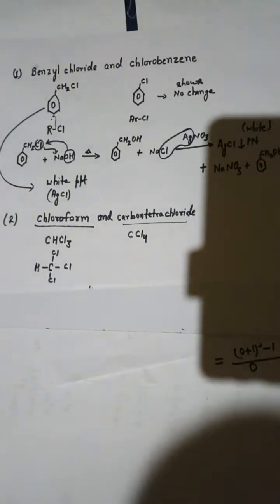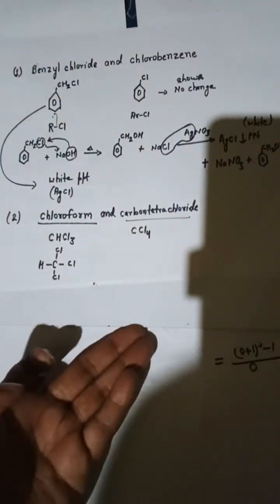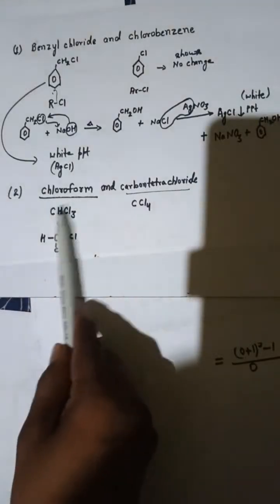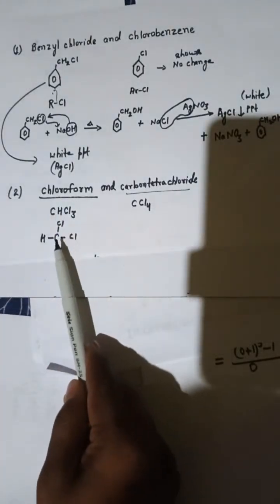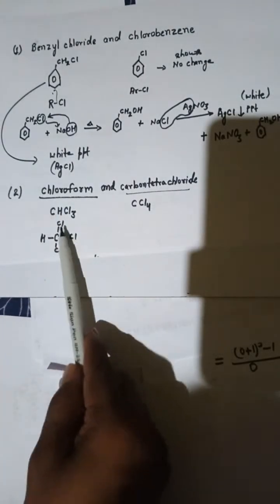So this will create a problem, so it will not go to any kind of reaction. And now we have chloroform and carbon tetrachloride. This chloroform can be written in this form: carbon, having Cl and then H.